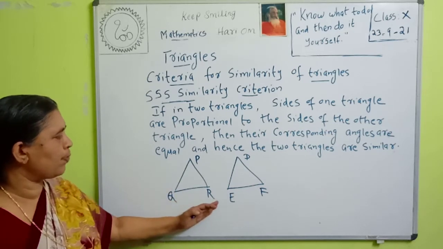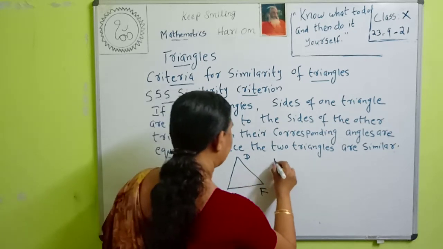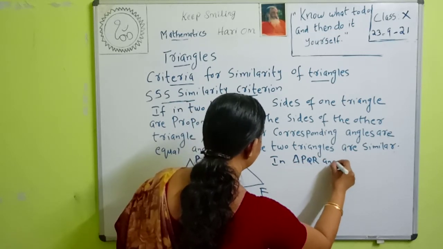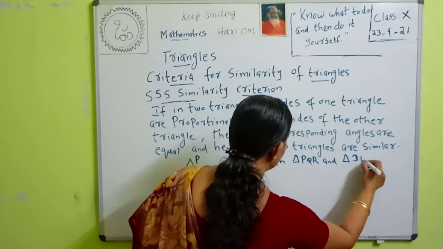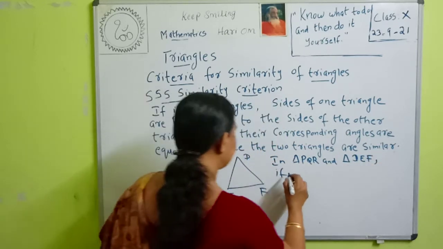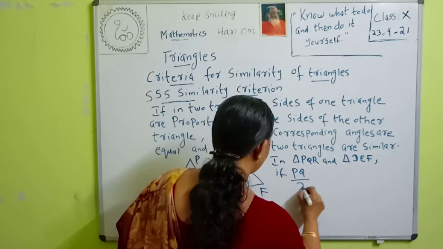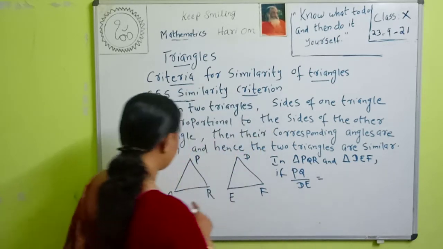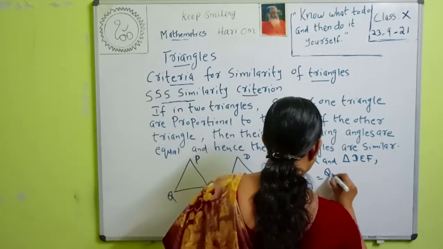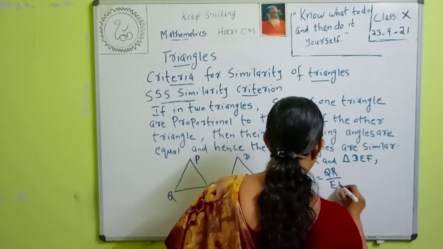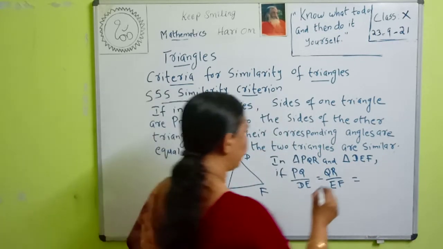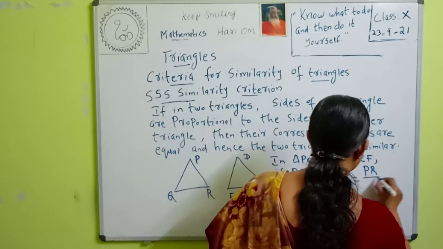That is PQ by DE is equal to, what is the corresponding side to QR? QR by EF. QR by EF is equal to, what is the next corresponding side? PR by DF, PR by DF.